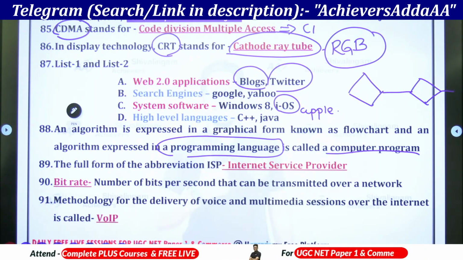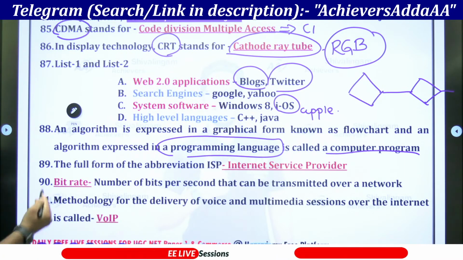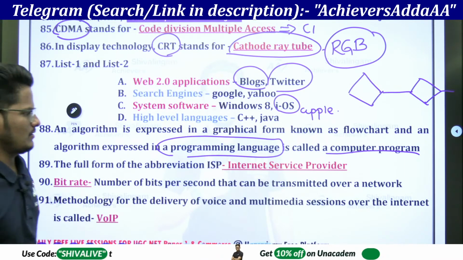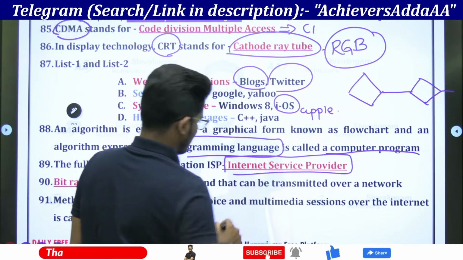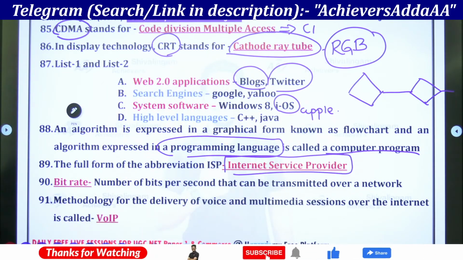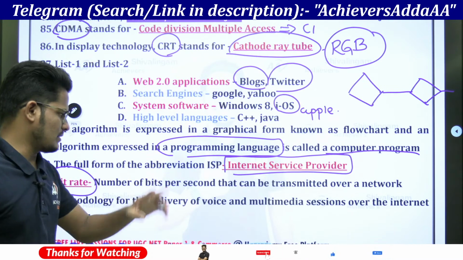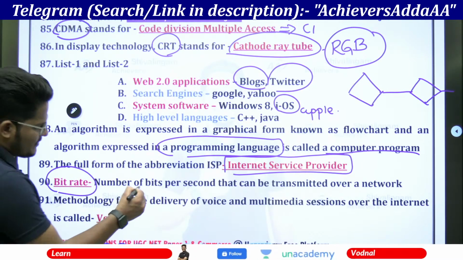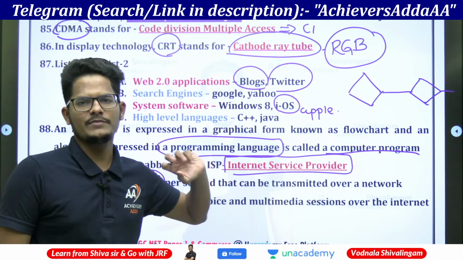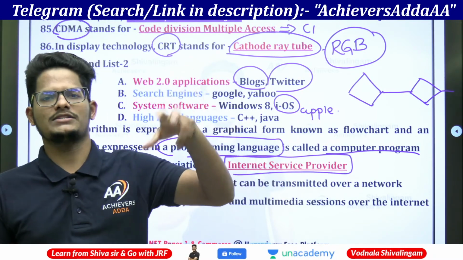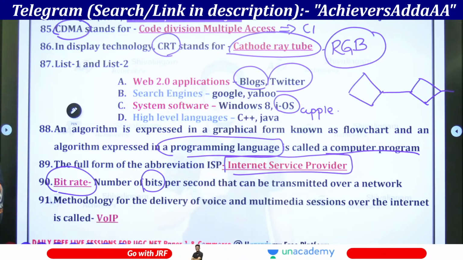The full form of the abbreviation ISP is Internet Service Provider, like JioFiber, Hathway, ACT Fiber; those are internet service providers. What is bitrate? Bitrate is the number of bits per second, not bytes per second, that can be transmitted over a network. Via the network, it shows at what speed data is being converted.